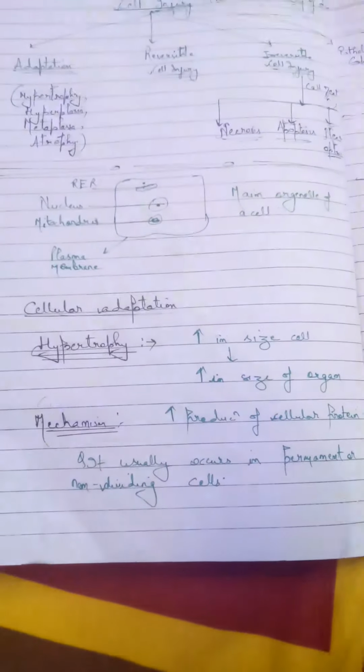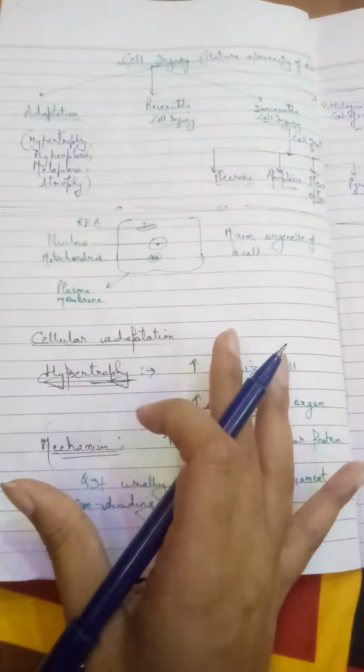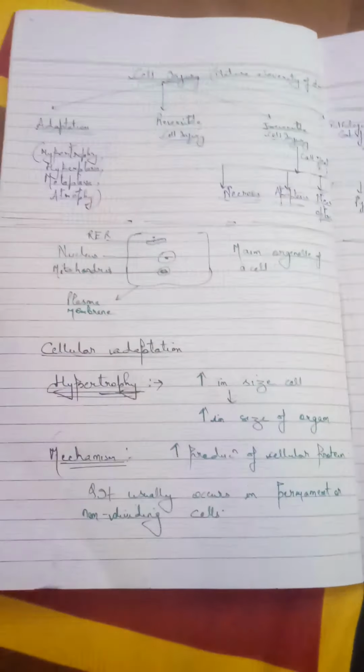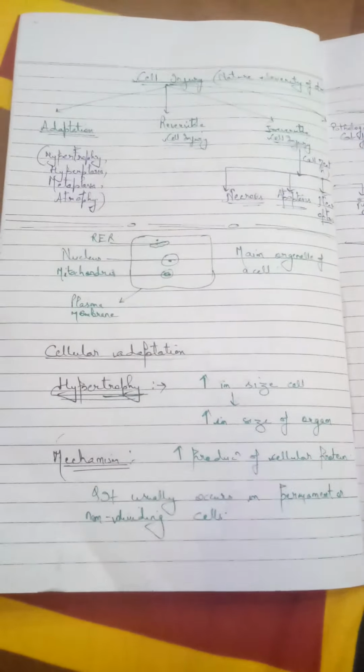Hypertrophy is an increase in the cell size. Just remember, cell size. We all make mistakes between hypertrophy and hyperplasia, but just remember one thing: hypertrophy means size, so the other means number. So hypertrophy is an increase in the cell size. Increase in the cell size means increase in the size of the organ.